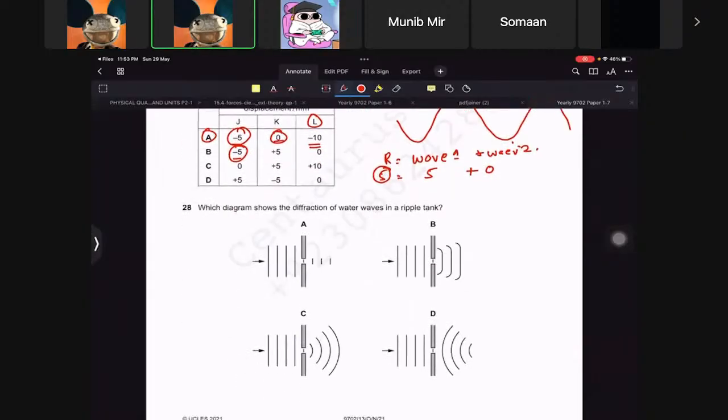So which diagram shows the diffraction of water waves in a ripple tank? I don't like these, they are very difficult. Now, which diagram shows the diffraction of water waves in a ripple tank? And it has to be C. What is this question even? They're playing with our feelings, you know. Sometimes they give us very hard questions. They're like, chalo koi baat nahi.